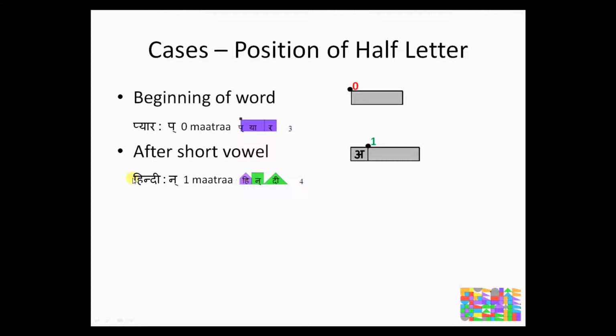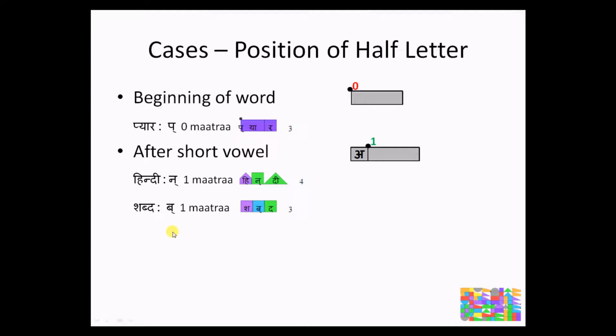So the first is the example we'd seen earlier, Hindi. So the adha na is after the choti i of hi, so it's consuming one matra. So the adha na has one matra position of its own.